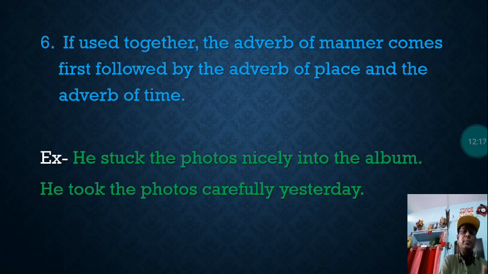You can see here adverbs of manner nicely is used before into the album. Into the album, what is here? Adverbs of place. So he took the photos carefully yesterday. Here yesterday is adverb of time and carefully adverbs of manner.